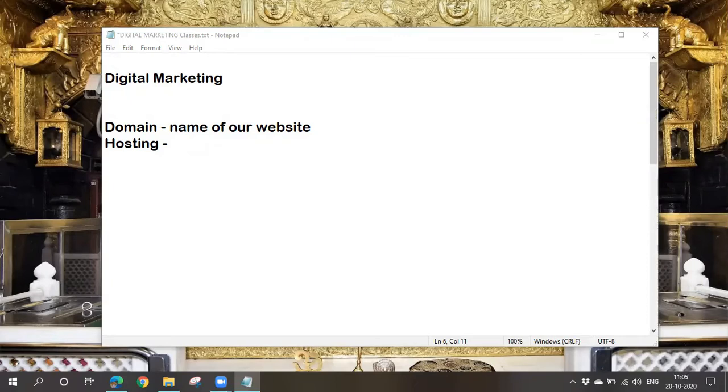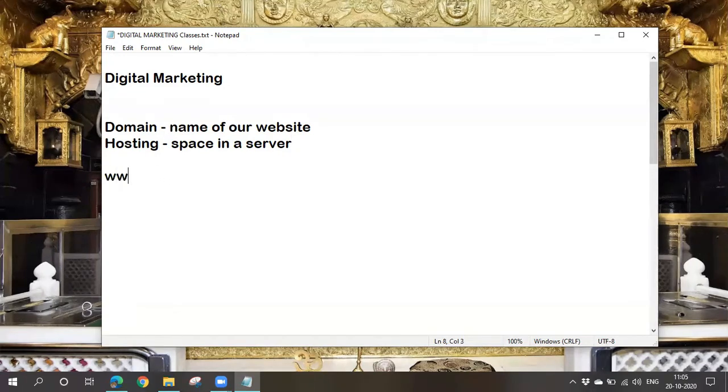Name of the server, or the space in a server. Nothing but space in a server. Right. This is what we learned in simple terms: domain means the name of a website and hosting means space in a server.